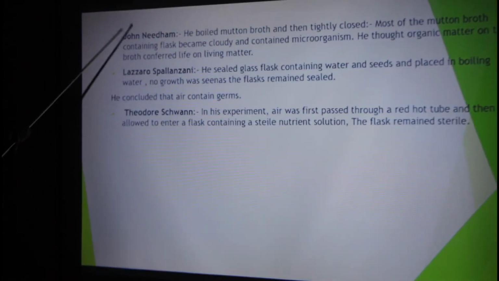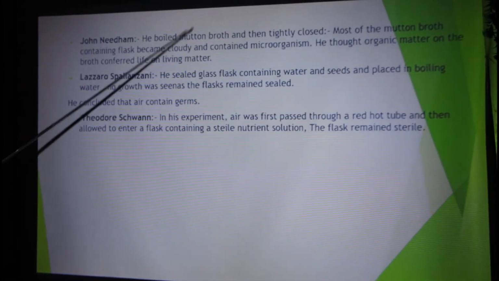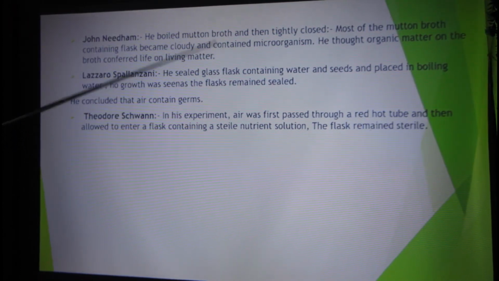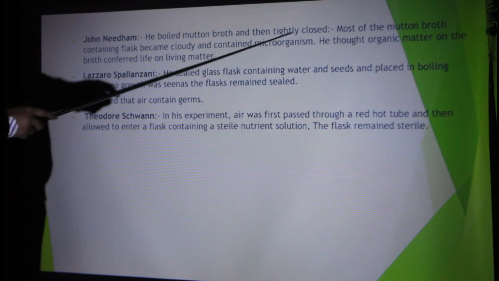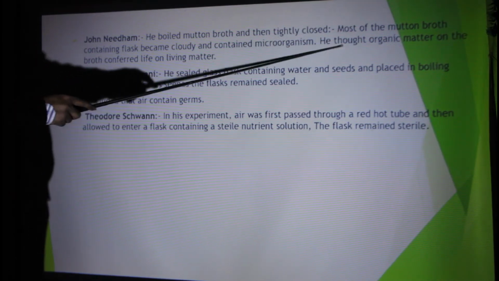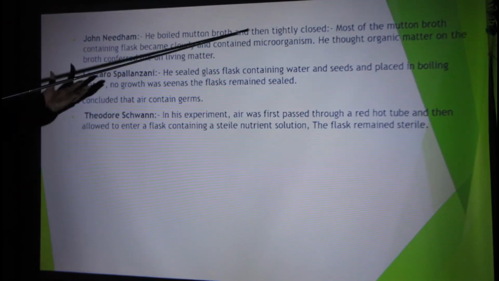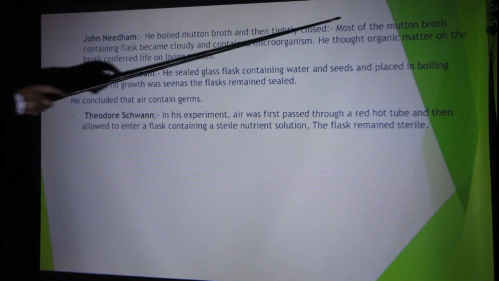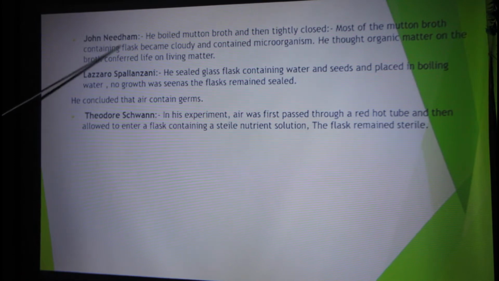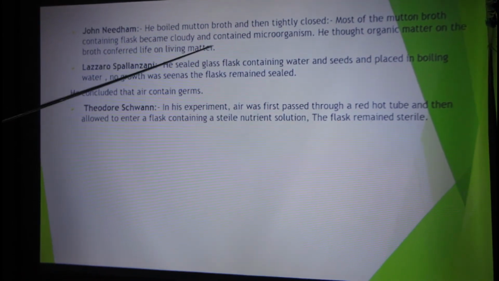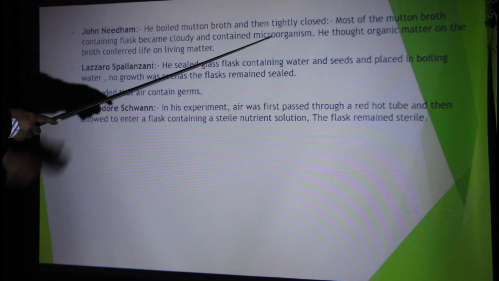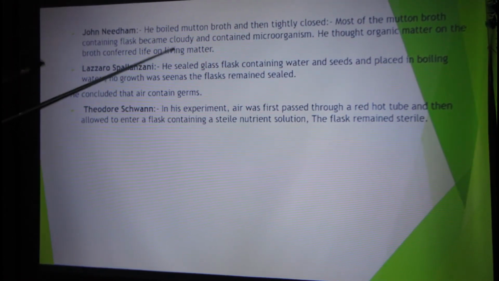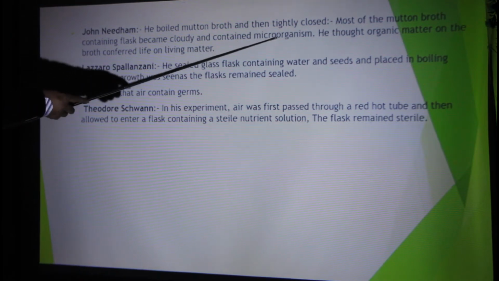Next, John Needham. He boiled mutton broth. Mutton broth? Broth is a liquid substance. He boiled the mutton broth and then tightly closed it. First he boiled the broth, and then he closed that broth. Most of the mutton broth containing flask became cloudy and contained microorganisms. Most of the mutton broth, what happened with it? It became cloudy and contained microorganisms.